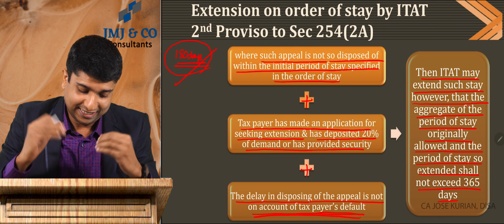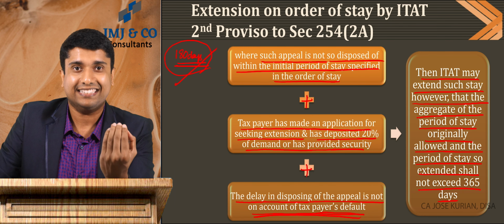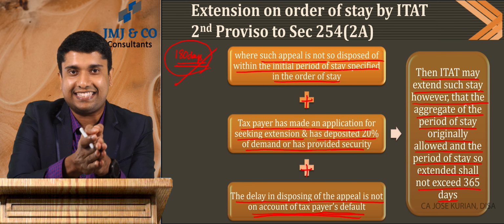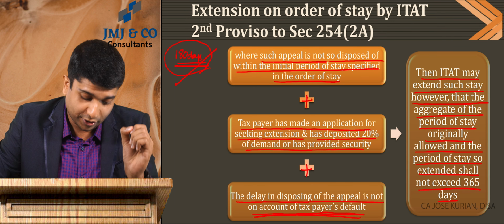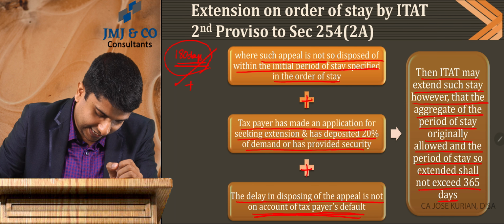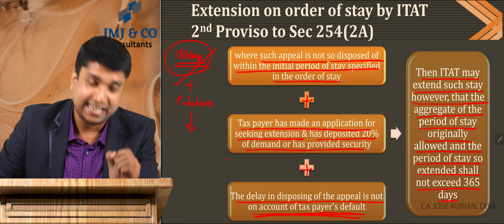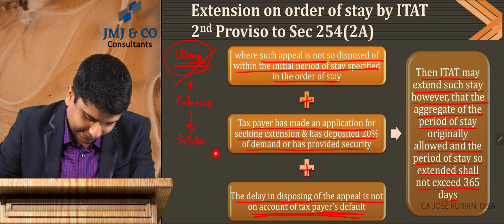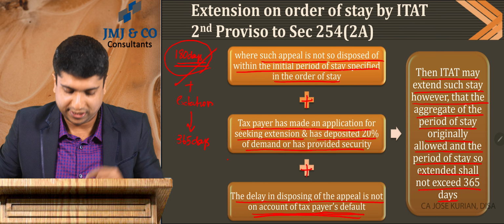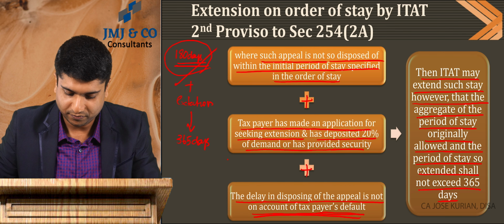It simply means that the ITAT can extend the period, and the act is not directly specifying the exact amount of extension. Rather it says the initial period already allowed along with the extension shall in no case exceed 365 days. So in total it shall not exceed 365 days. That's what the act says.